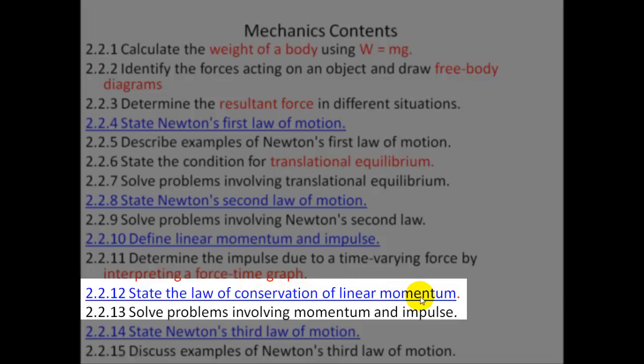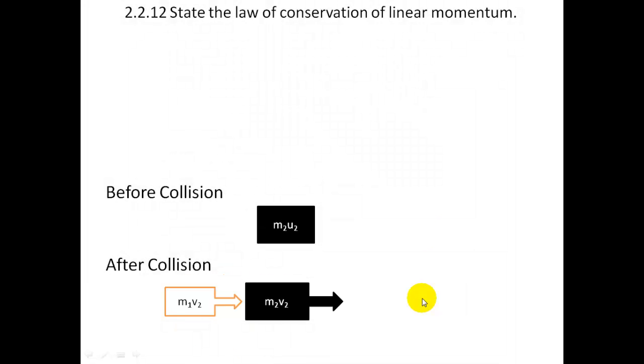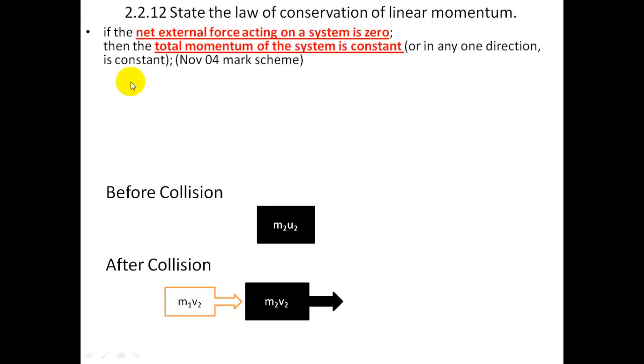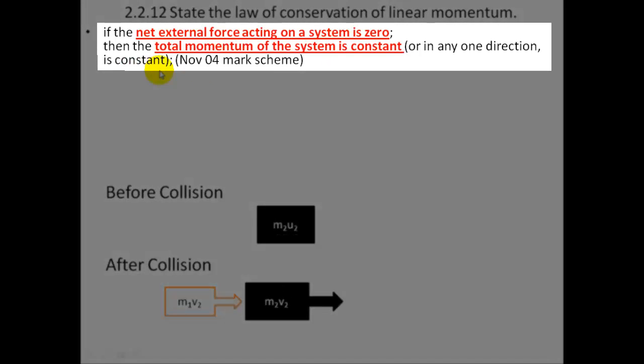Conservation of linear momentum. The law of the conservation of linear momentum. The rule of this is that the total momentum before collision will be equal to the total momentum after the collision, provided there are no external forces that have been introduced. If the net external force acting on a system is zero, the total momentum of the system remains constant.